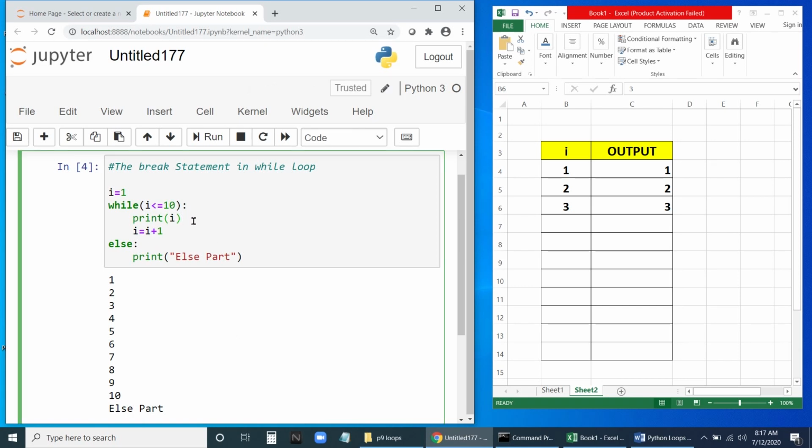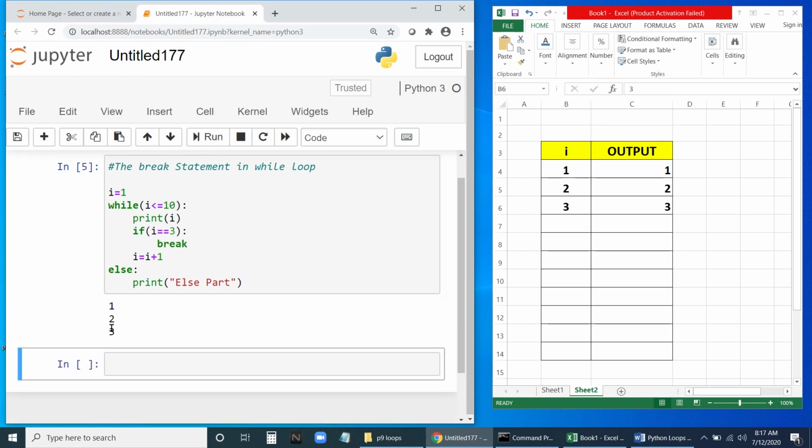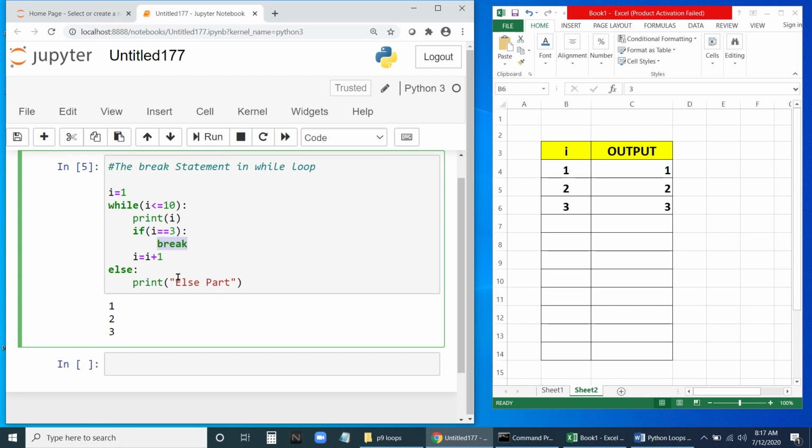So let me write the break statement here. If you have a break here, see here 1, 2, 3, it has encountered a break. Even the else part also will be omitted. It will not execute. It will come out. So in this way, the break statement will be executed.